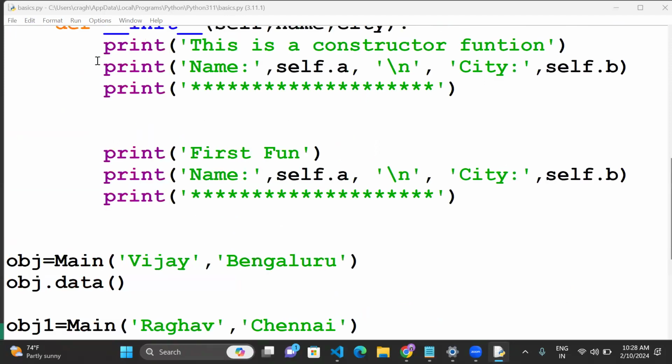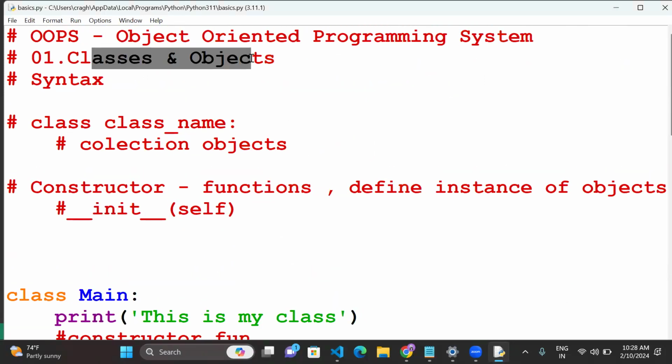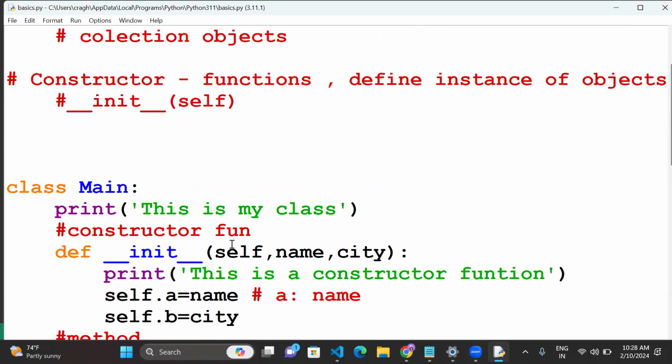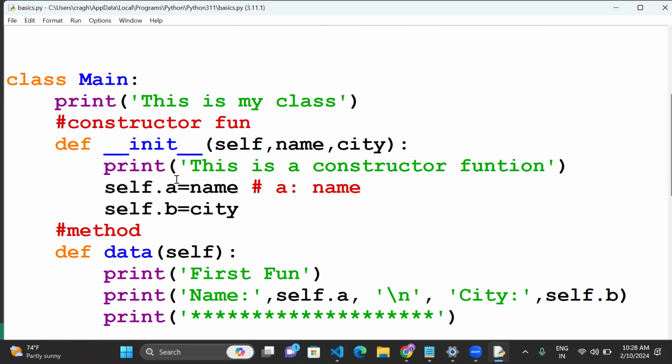So this is how classes and objects can be declared. Basically, you can see here we gave some keys, the A, B here. That is called an instance variable. Whatever the keys are, if you declare like this, it's a normal object key. But using the self keyword, we declare a key, and that key name is called an instance variable.